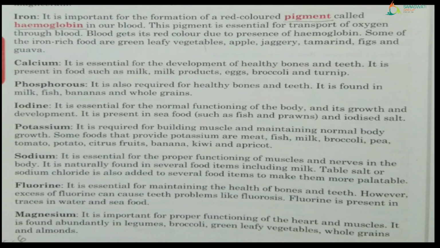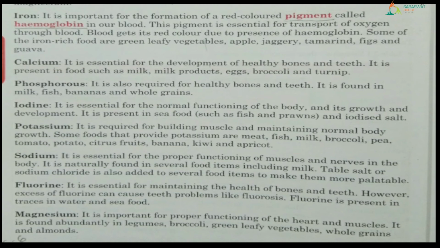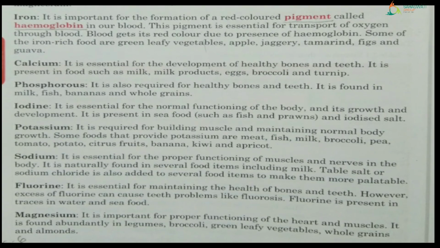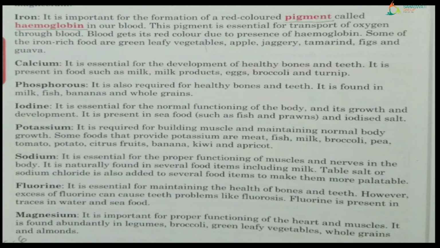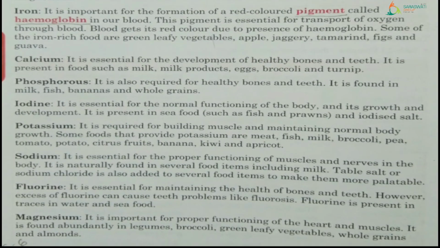Some of the iron rich foods are green leafy vegetables, apple, jaggery, tamarind, figs and guava, right? So iron rich food means from where we can get the iron: green leafy vegetables, apple, jaggery means gud, tamarind means imli, figs means anjeer and guava means amrud. So these were the sources of iron rich food.